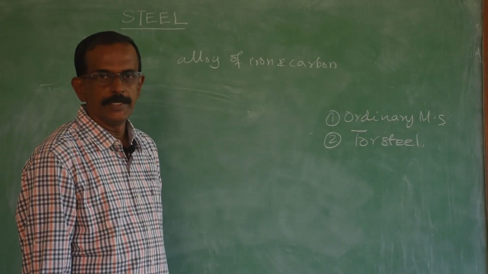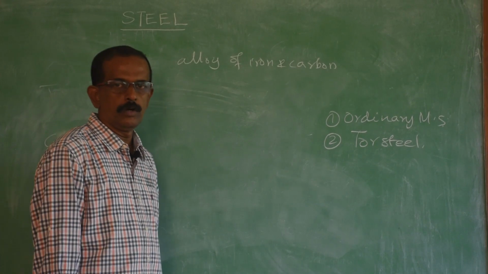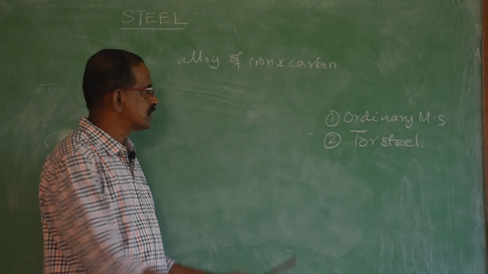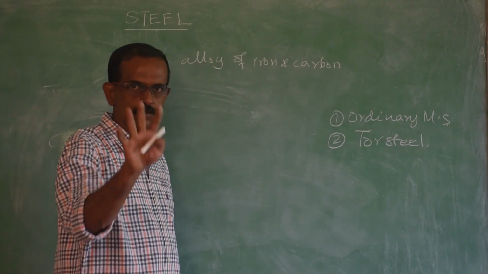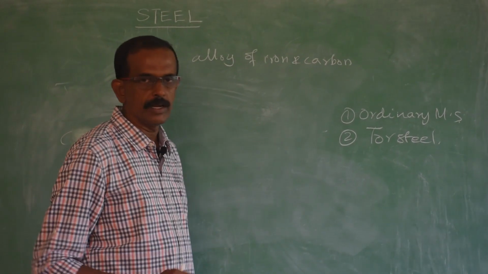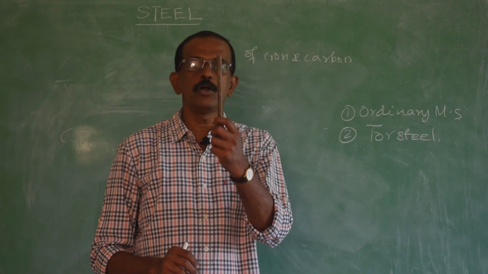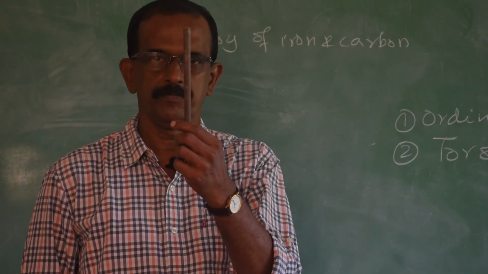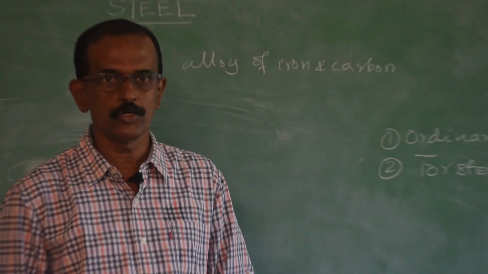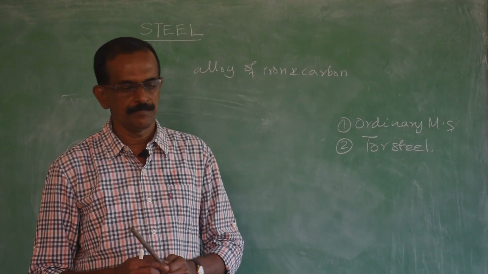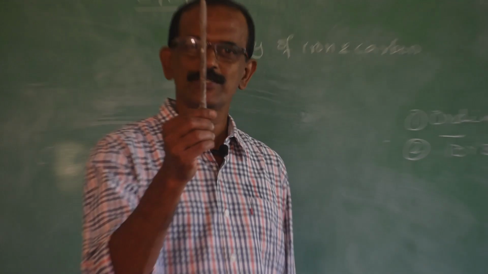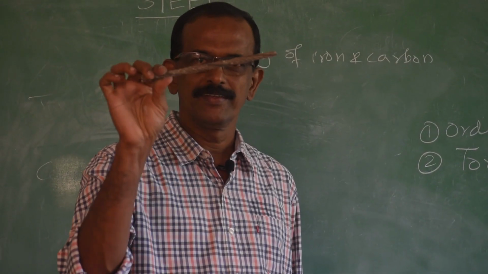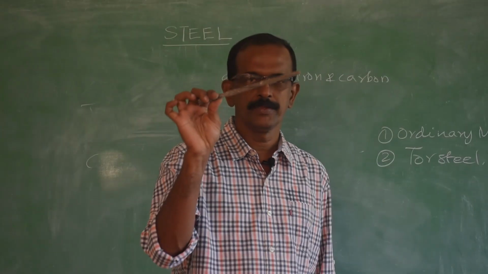There are two varieties of mild steel. The first one is ordinary mild steel and the second one is torch steel. All of you might have seen both ordinary mild steel as well as torch steel. This is ordinary mild steel. What about torch steel? Have you seen torch steel? So, this is torch steel. You might have seen this also.